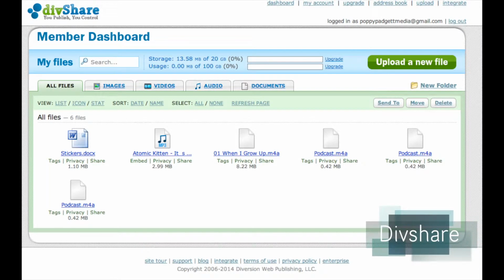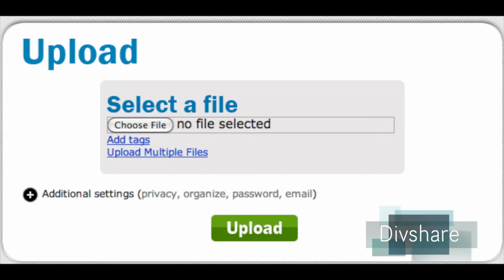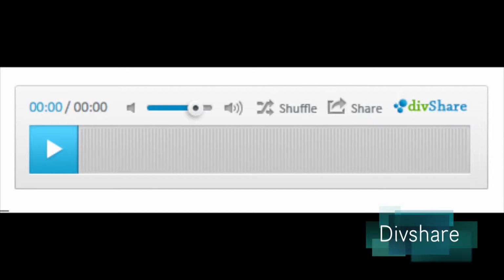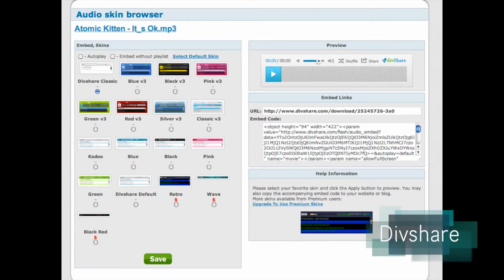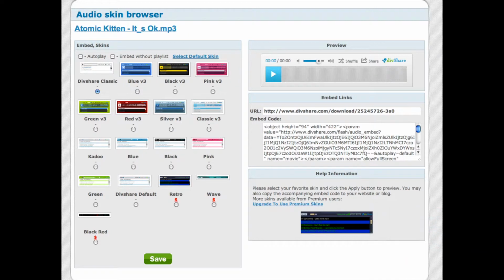DivShare is a website used for uploading files online. We found this website useful as we can upload audio, Word documents, images, videos, and then embed them onto our blogs. We use DivShare predominantly to embed audio and Word documents, and the final effect on Blogger looks neat and professional. It isn't overcomplicated and easy to use on Blogger. However, we found the uploading process onto DivShare is more difficult for audio documents in particular, so often we opted to use a website called Podomatic instead.